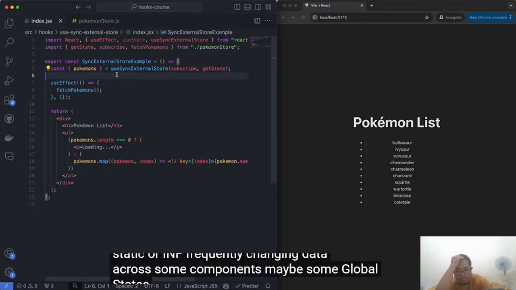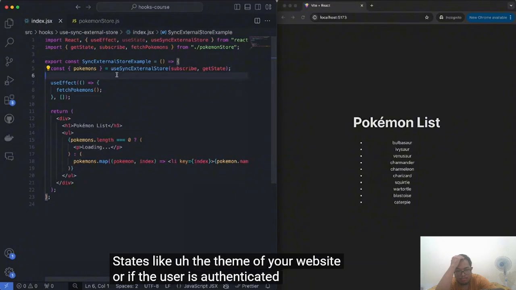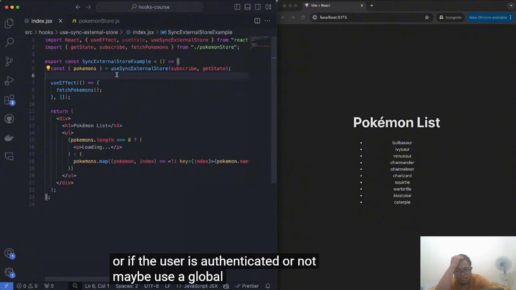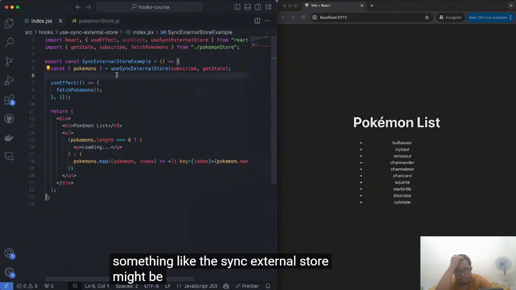And I feel like in situations where you're just sharing static or infrequently changing data across some components, maybe some global state like the theme of your website, or whether the user is authenticated or not, maybe use a global context. But if you're syncing with global state libraries like Redux, or you're using external state sources, something like useSyncExternalStore might be good for you.